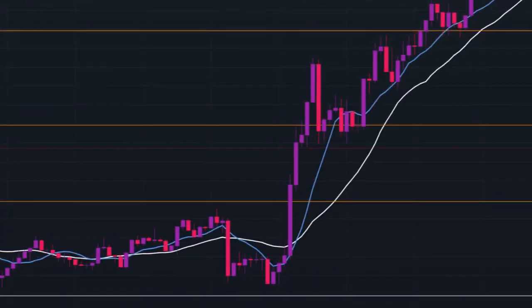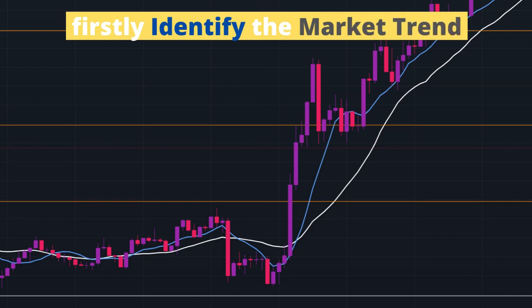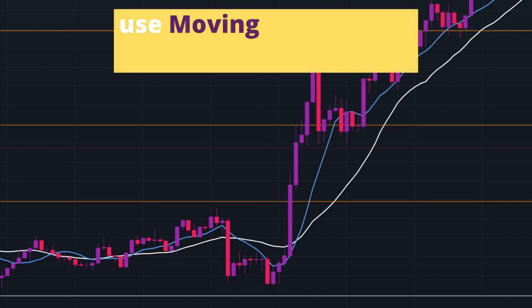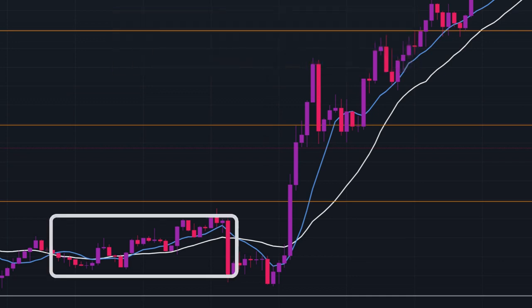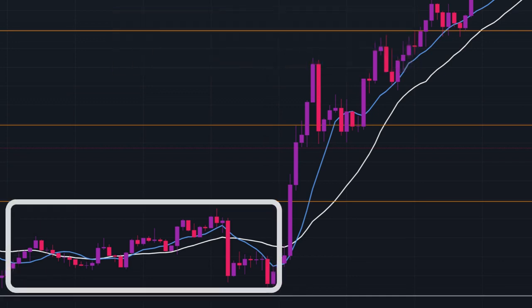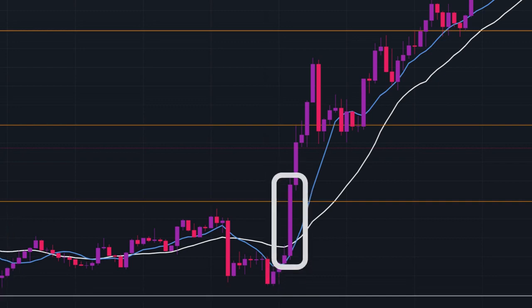Now that we understand the indicators, let's look at the strategy. So firstly, identify the market trend. We will use moving averages to identify the trend of the asset. Here we can see that the market was in a sideways trend. The moving average was flat and there was no clear trend direction. Next, the market goes up and starts forming blue candles because of this bullish momentum.